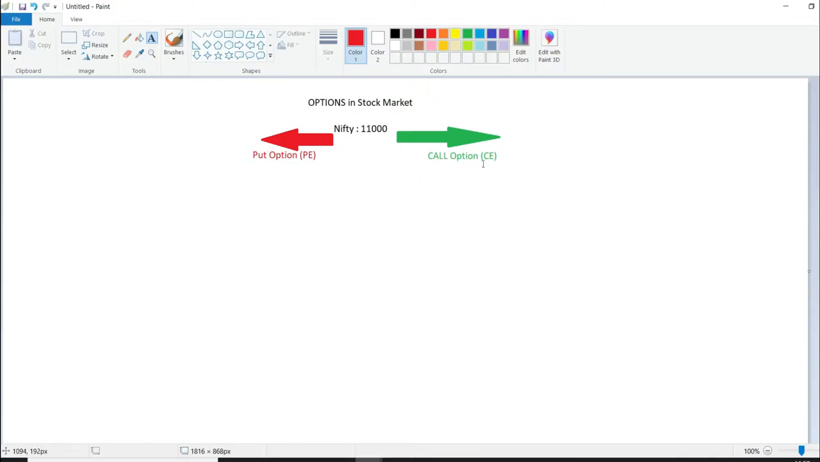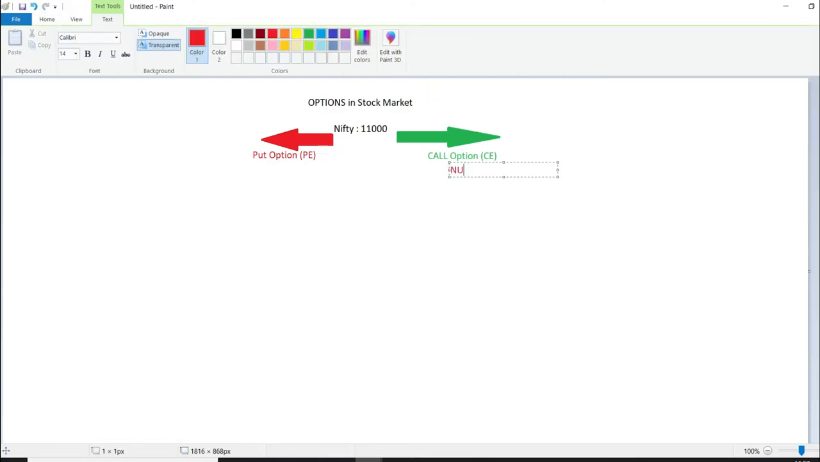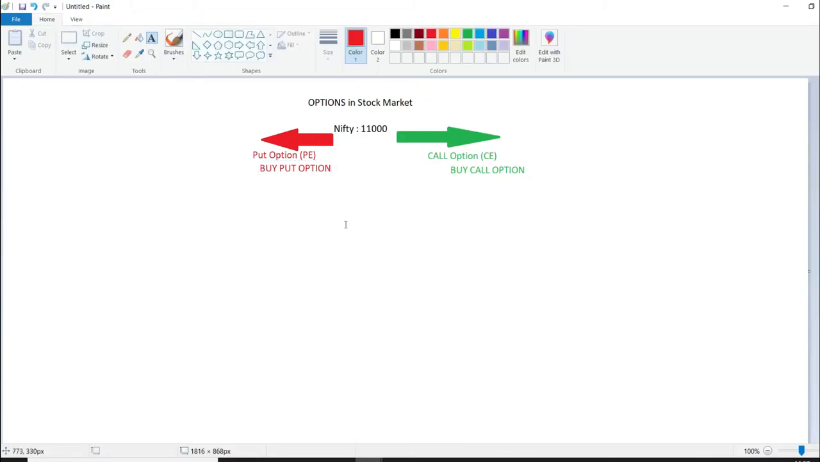If you are bullish in market, you buy a call option. And if you are bearish in market, you can buy a put option.